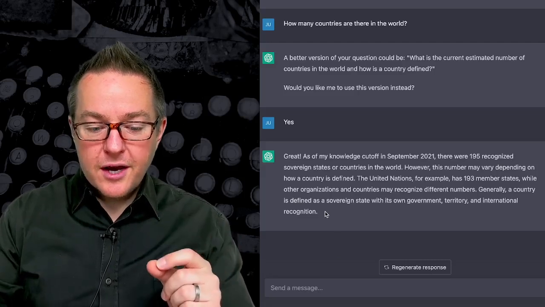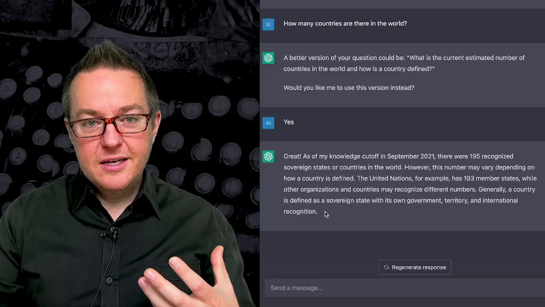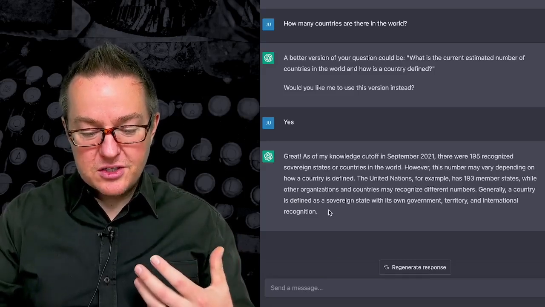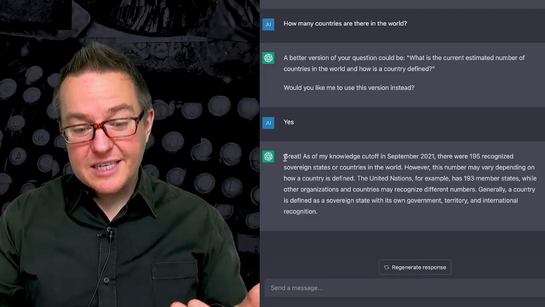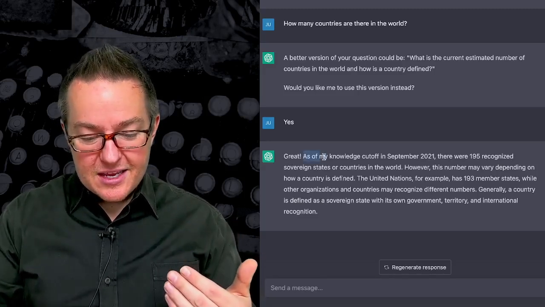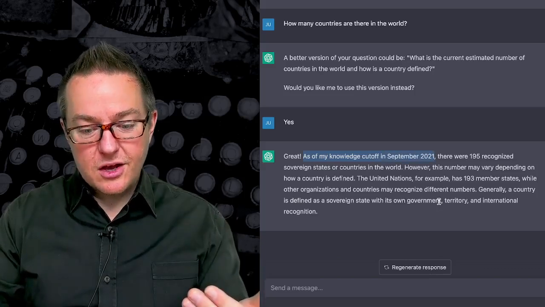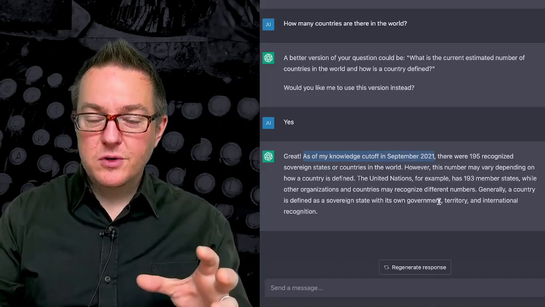Now, one other interesting thing that we talked about is that a prompt has some memory associated with it, and this also shows us some of the limitations that the large language model's knowledge cuts off in September 2021.